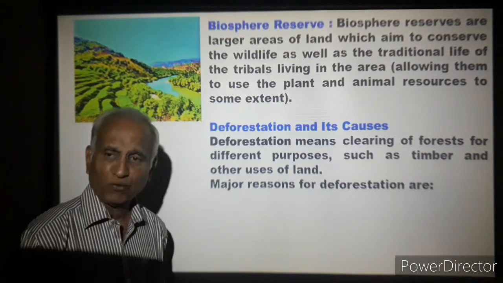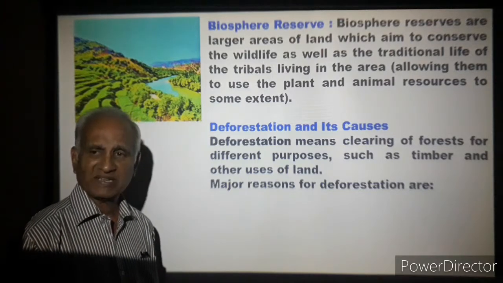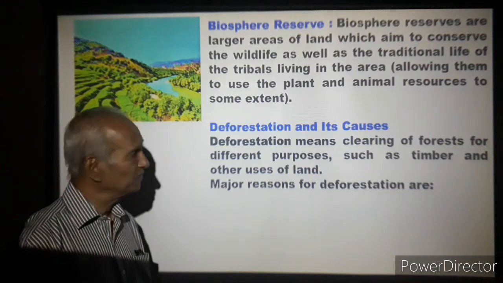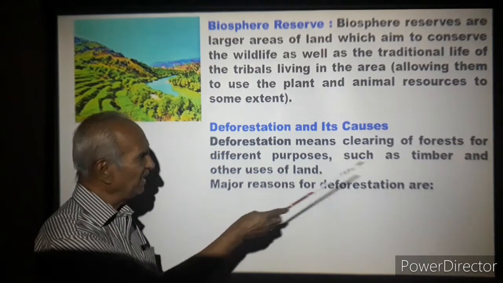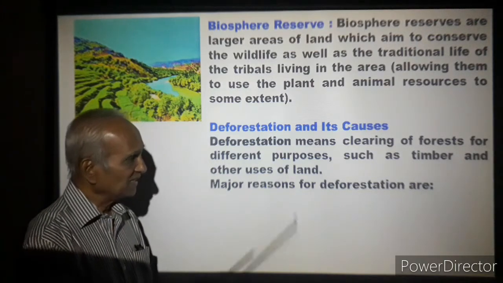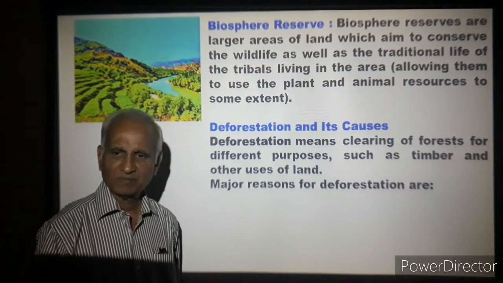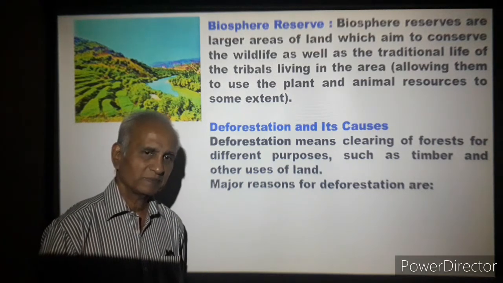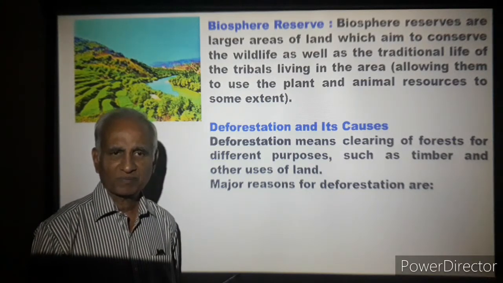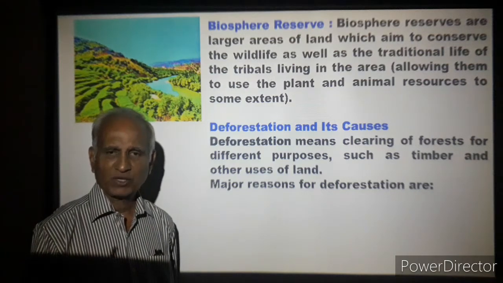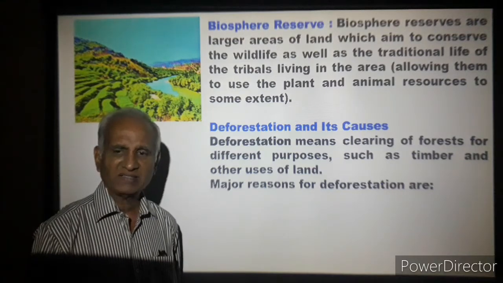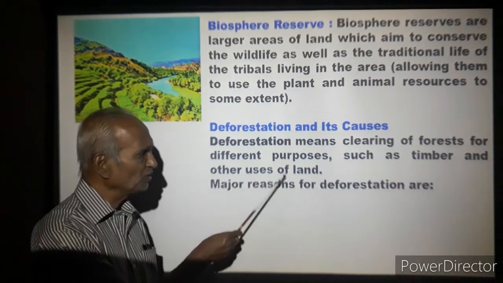Why do we cut forests? Why do forests get dwindled? Why do forests get cleared out? Deforestation means clearing of forests for different purposes. Purposes are different, such as timber. One thing is, we get timber from trees. So they smuggle out timber. They cut trees and smuggle out. From timber you make furniture, you construct buildings, and timber turns to be raw material for various other goods too, and other uses of land.